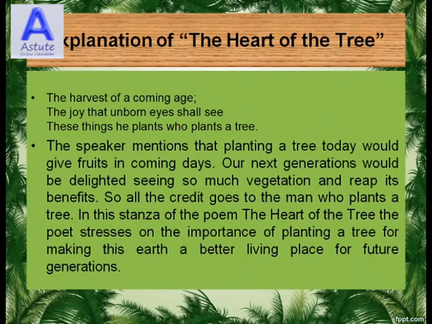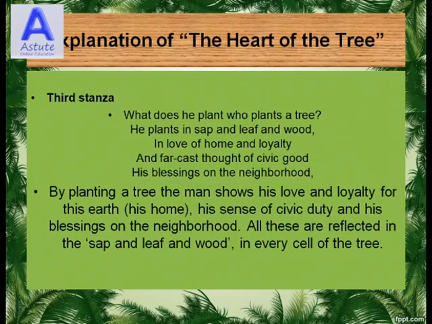The harvest of coming age, the joy that unborn eyes shall see, these things he plants who plants a tree. The speaker mentions that planting a tree today would give fruits in coming days. Our next generations would be delighted seeing so much vegetation and reap its benefits. So all the credit goes to the man who plants a tree. In this stanza of the poem, the poet stresses the importance of planting a tree for making this earth a better living place for future generations.